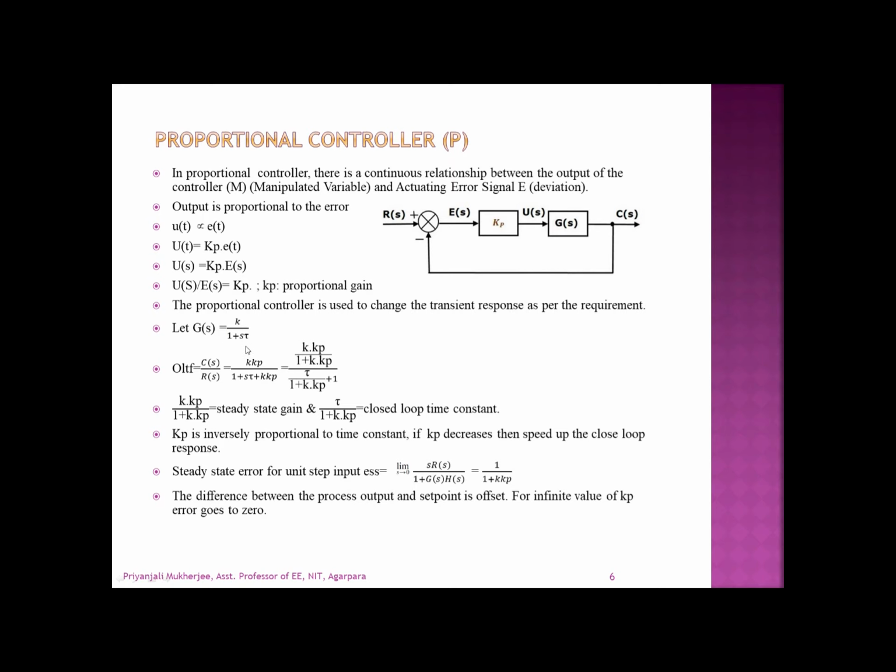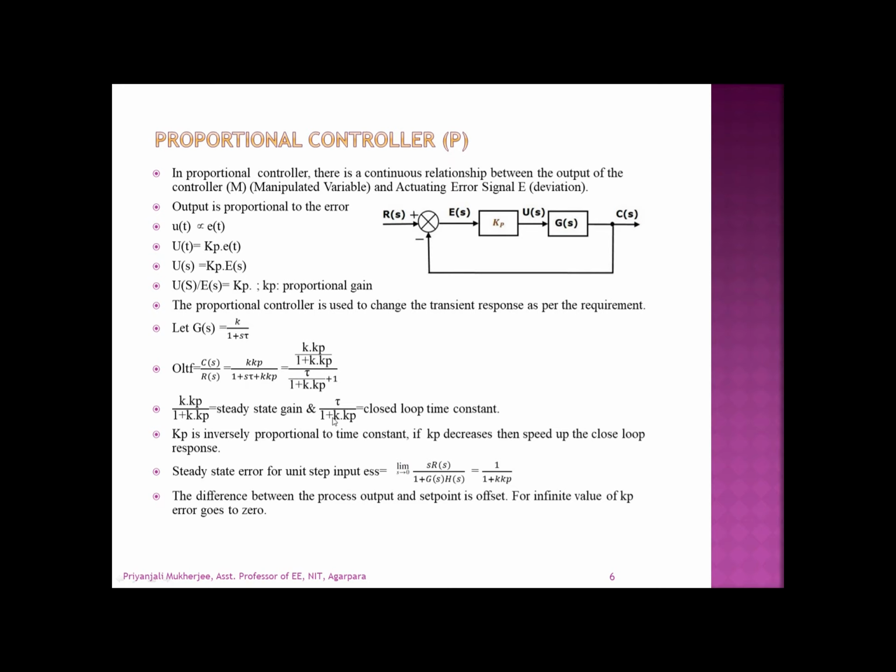Now, if we find the overall transfer function, that is C(s) by R(s), it becomes K Kp by 1 plus K Kp, times 1 by 1 plus s into tau by 1 plus K Kp. Here K Kp by 1 plus K Kp is the steady state gain, and tau by 1 plus K Kp is the closed loop time constant.